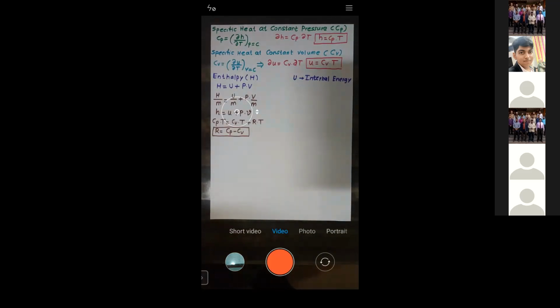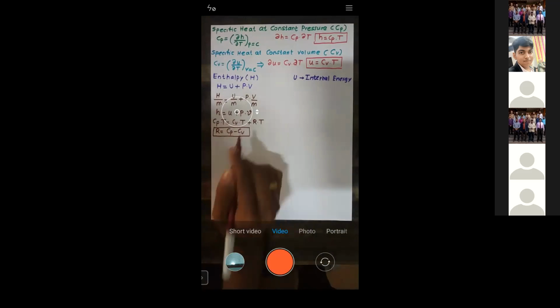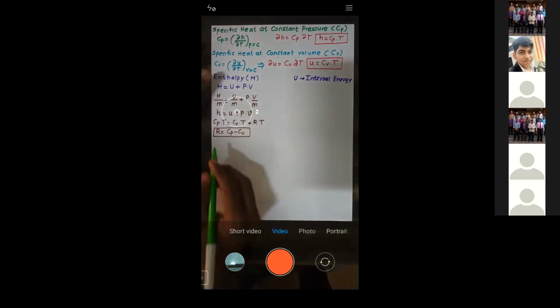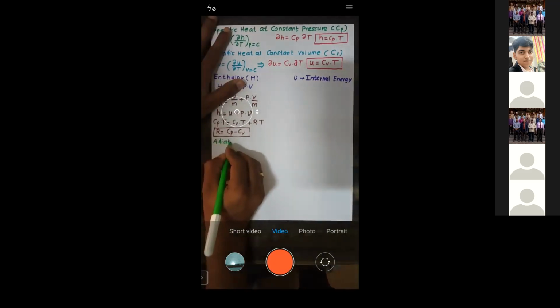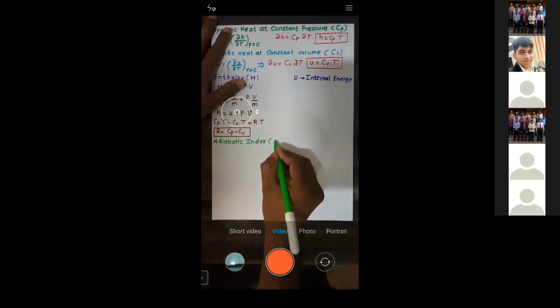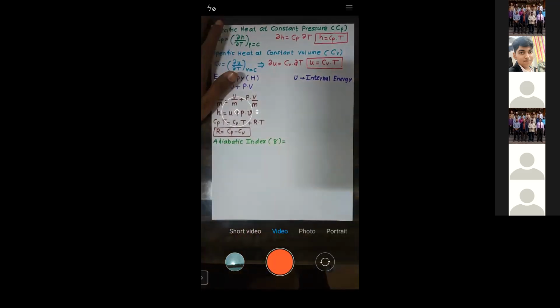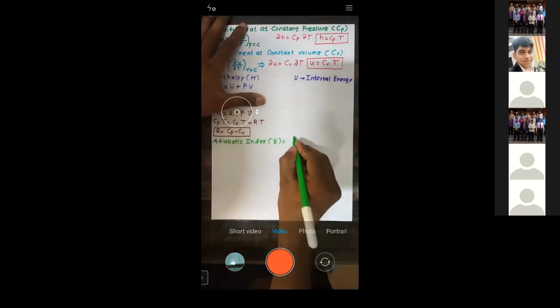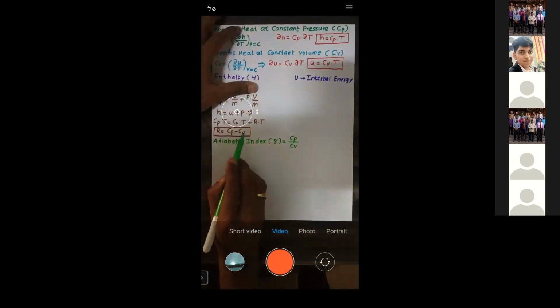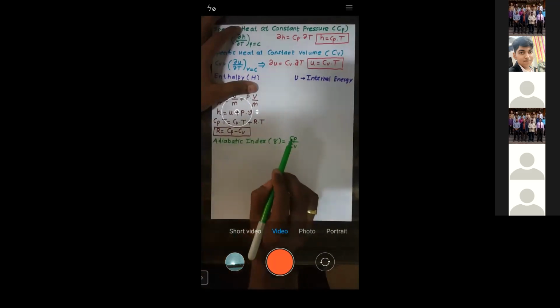Now see, one more term is there. R is the characteristic gas constant, the difference of Cp and Cv. One more term is known as the adiabatic index. The adiabatic index is indicated by gamma, and gamma is the ratio of Cp by Cv. Try to understand. The difference between Cp and Cv is R, and the ratio of Cp by Cv is gamma.